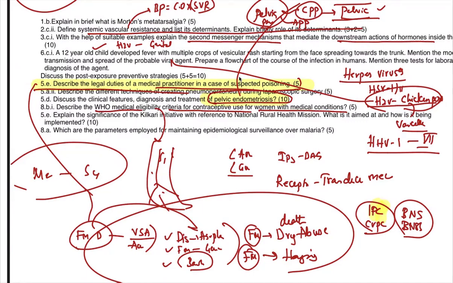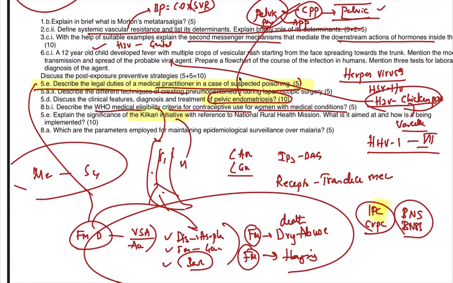I did ask a similar question in the test series on the guidelines, like the ideal contraceptive, what is an ideal contraceptive, who is an ideal person for an IUD wearer. So these kind of questions I was predicting, but this is altogether different. The next question from NRHM is the Kilkari initiative.